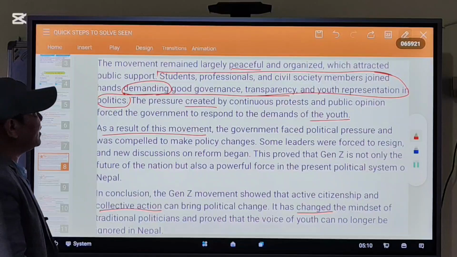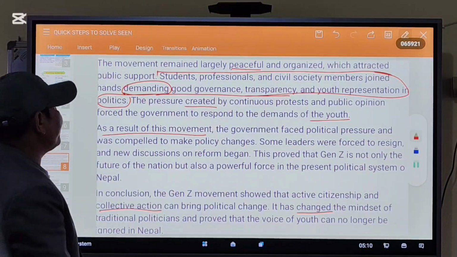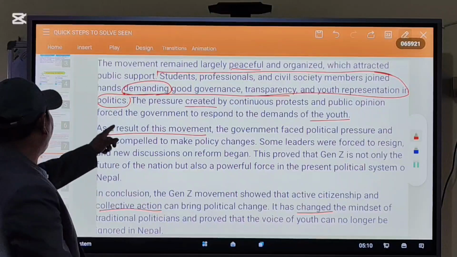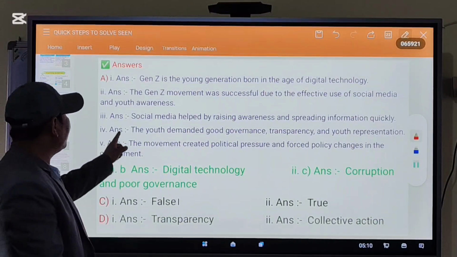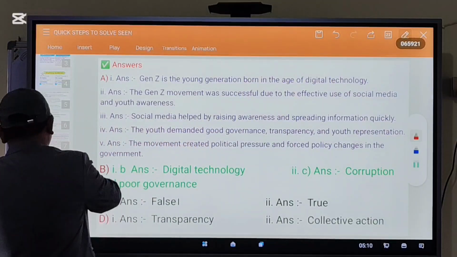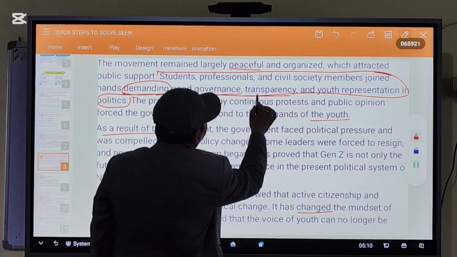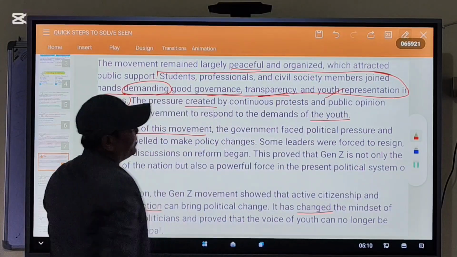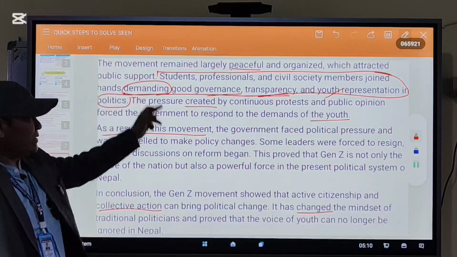Students, professionals, and civil society members join hands demanding good governance, transparency, and youth representation in politics. Now let me show you the answer. The youth demanded good governance, transparency, and youth representation. You can find the answer from these lines.